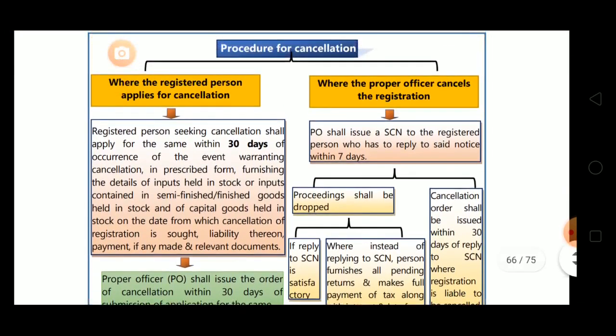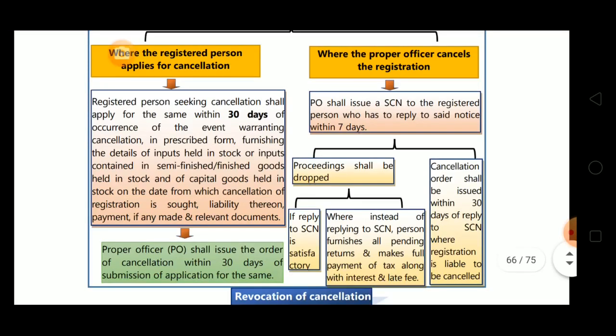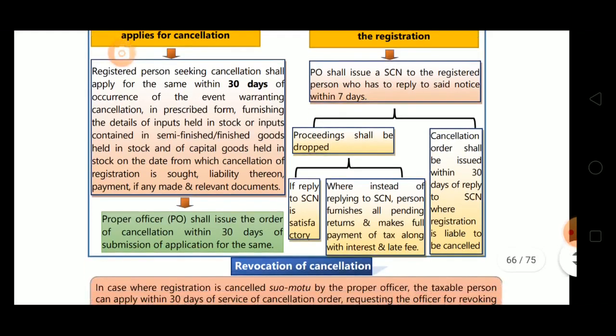Now, where the proper officer cancels the registration, the proper officer shall issue SCN, show cause notice, to the registered person, who has to reply to said notice within 7 days. Means a show cause notice is issued and the proper officer wants to ask why your registration should not be cancelled. Give the reason. If the proper officer is satisfied, then accordingly he'll take that step. Now what happens? Proceedings shall be dropped if the reply to SCN is satisfactory. If the registered person gives a satisfactory reply to the show cause notice, then proceedings shall be dropped, means there will not be any cancellation.